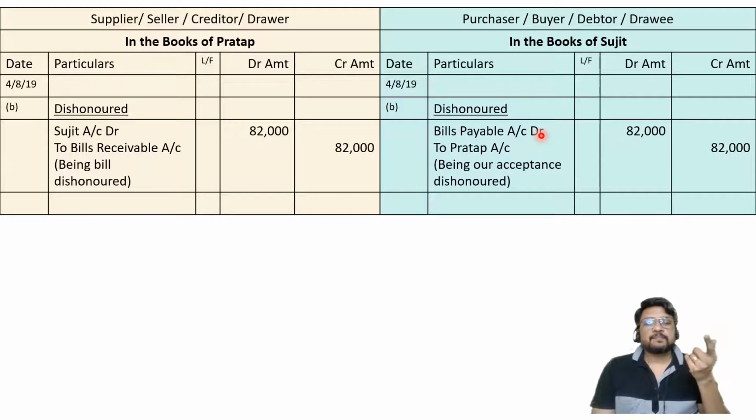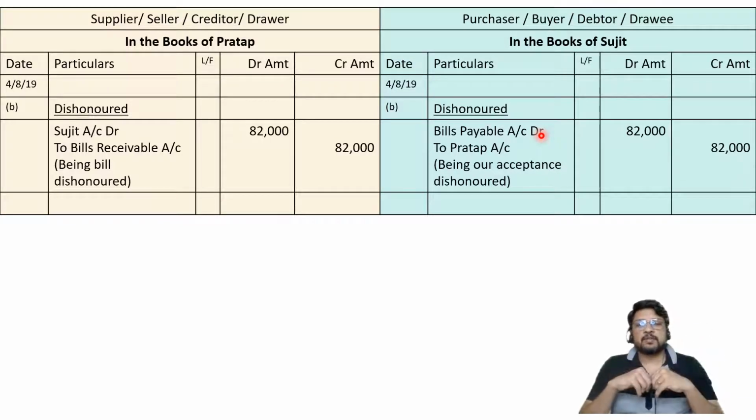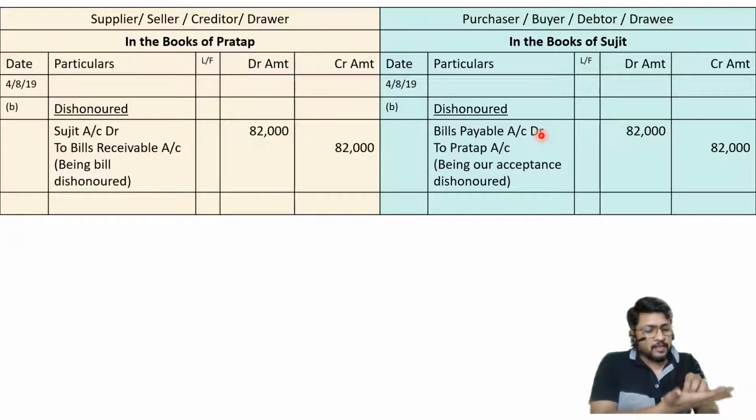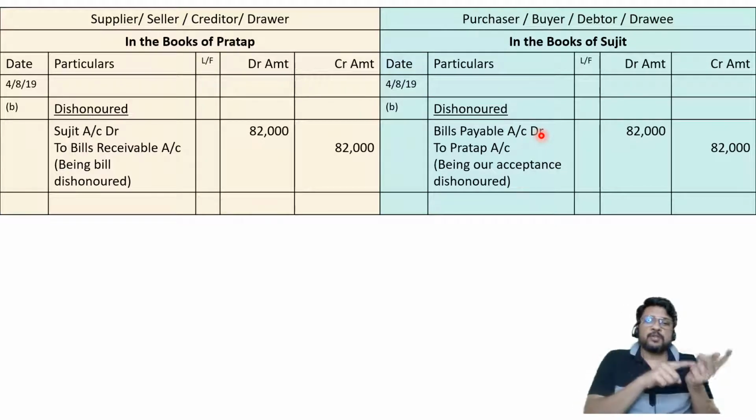What if the bill is dishonored? So what has happened? Let us consider the same situation. On 4th of August, Pratap went to his office, opened the office, sat on his chair, opened the cash box and found there is a bill receivable. He checked the date, 4th of August, today's date 4th of August. Checked the name, Sujit. He went to Sujit's office, showed him the bill.